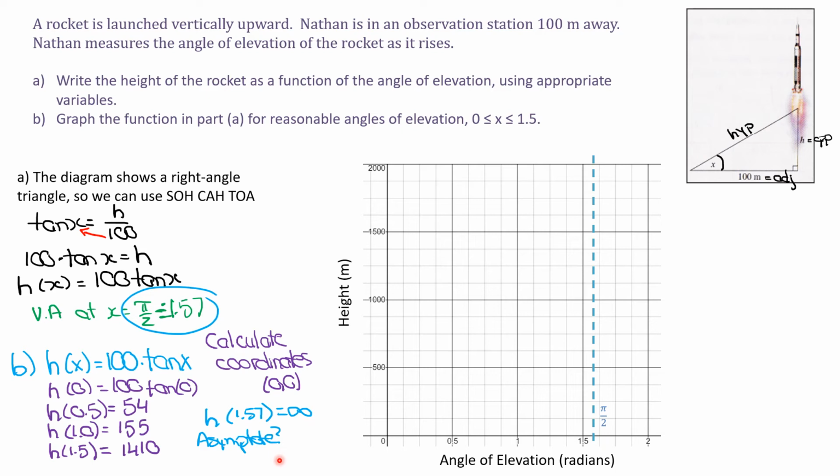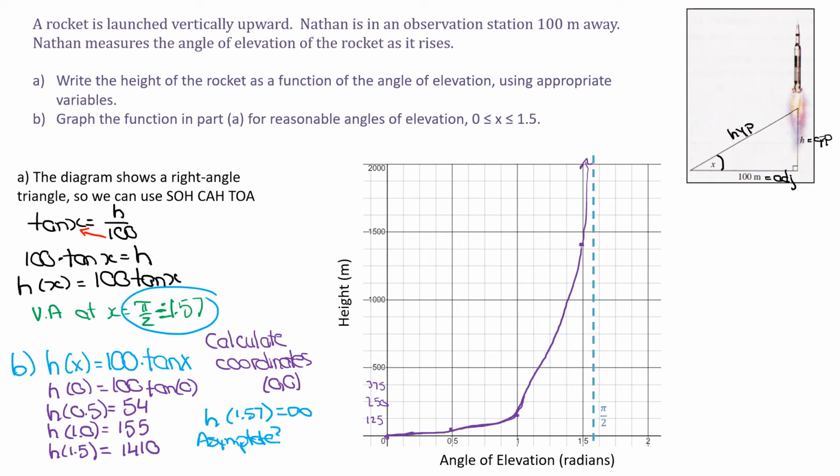Now that we have our scale and our grid all set up, we can put our dots on and graph it. I just added on my scale here. You can see I'm counting by 125s. You don't have to count by 125s. You could set it up a little cleaner than that, but that's so you know where I'm coming from. The next point I'm going to graph is 0.5 and 54. That's pretty low down there.